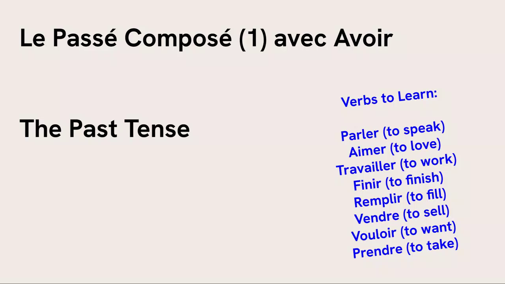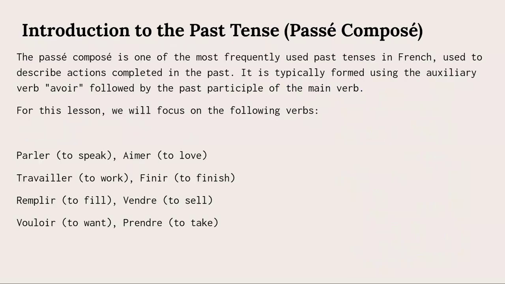Donc, qu'est-ce que c'est le passé composé? Comment former le passé composé? Comme en anglais, on utilise le passé composé pour exprimer un temps passé, une activité qui est délimitée dans le passé. So we use the passé composé like English to talk about actions that took place in the past, that are completed.